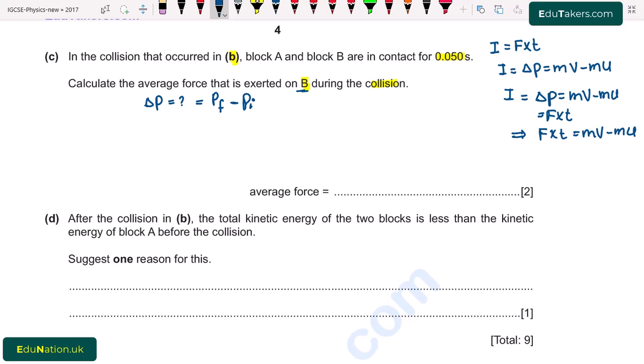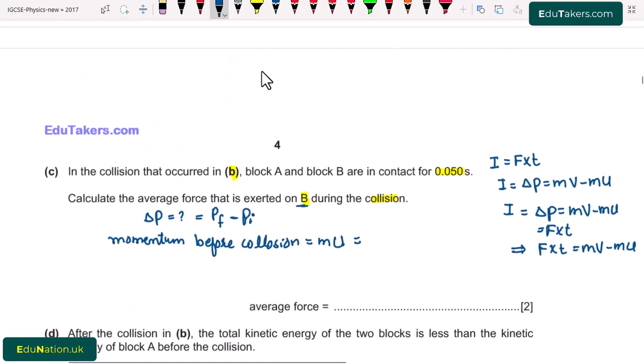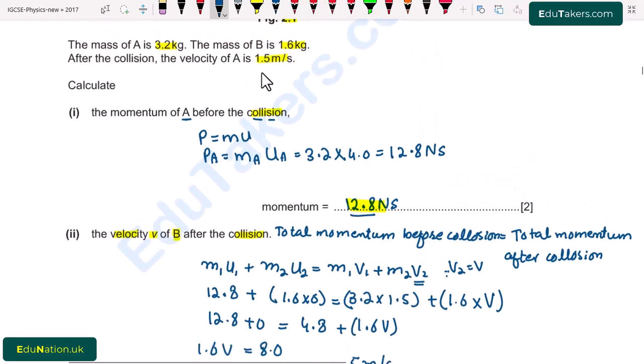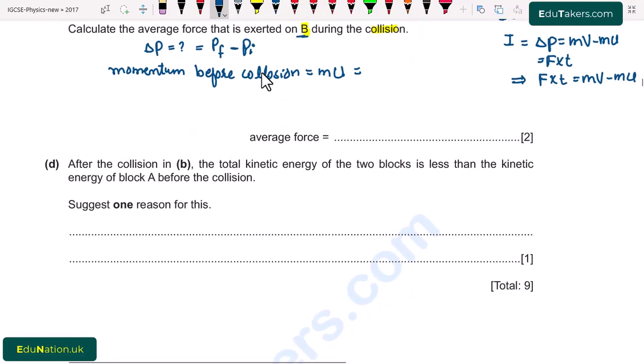First I write the momentum before collision. It is equal to m and u, whose value we already calculated, 12.8.